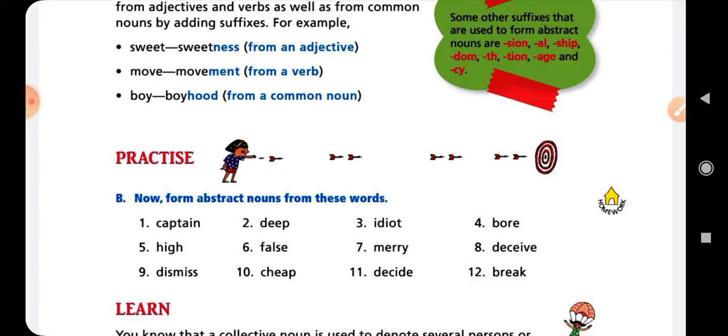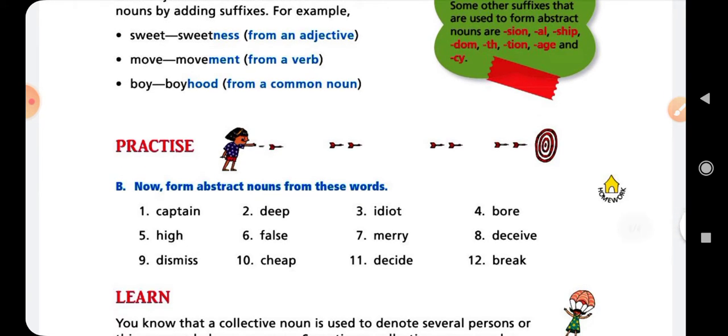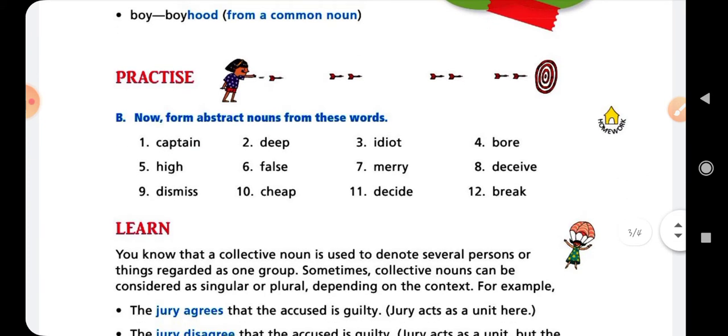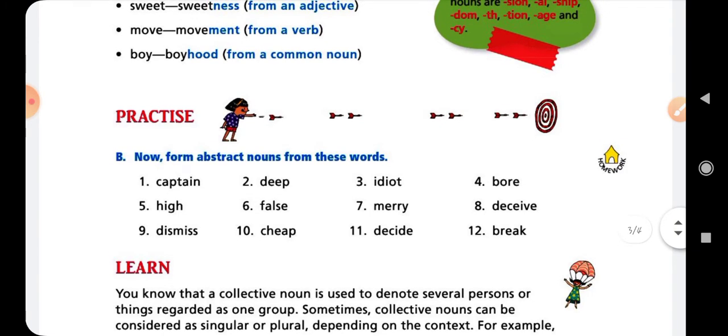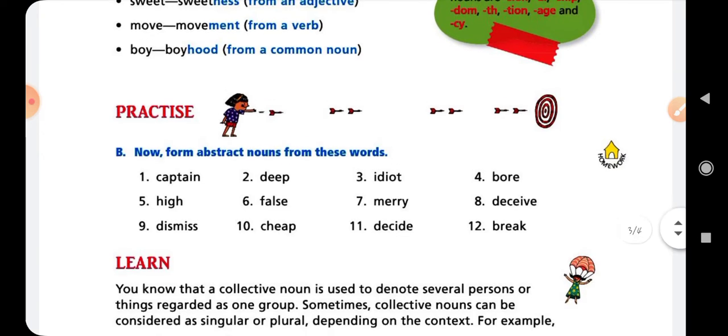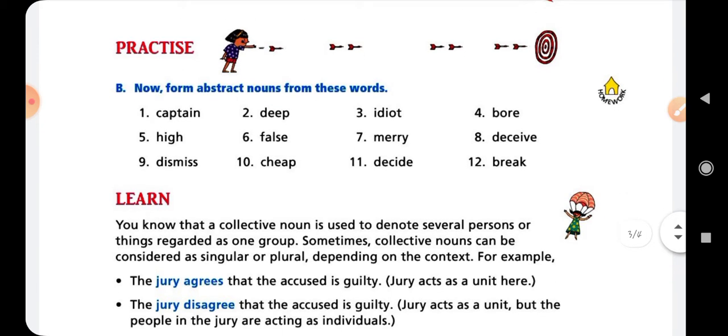Second is deep. You change the word deep into the abstract noun. The deep will be depth as an abstract noun, and spelling is DEPTH. Okay, now third is idiot. What will be the abstract noun of idiot? It will be idiotic. Spelling is IDIOTIC. Okay, idiotic. It is the abstract word of the noun idiot.